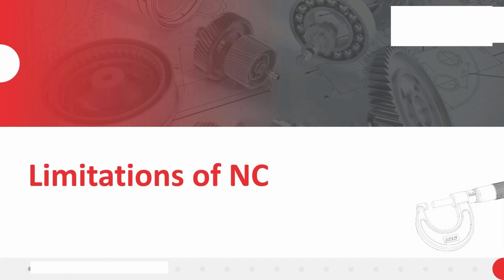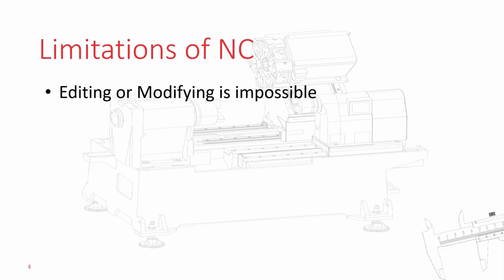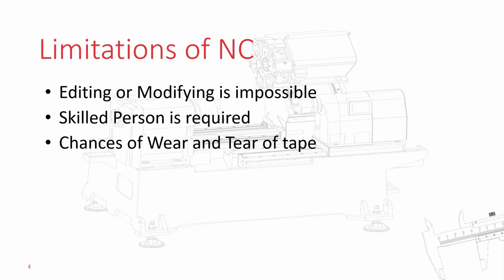Limitations of NC machine. The NC machine uses paper or punched tape as a form of input. Editing or modifying the program is impossible. A skilled person is required to punch holes on the tape and to operate it. Due to the continuous usage of tape, it will wear due to the holes present on the tape.